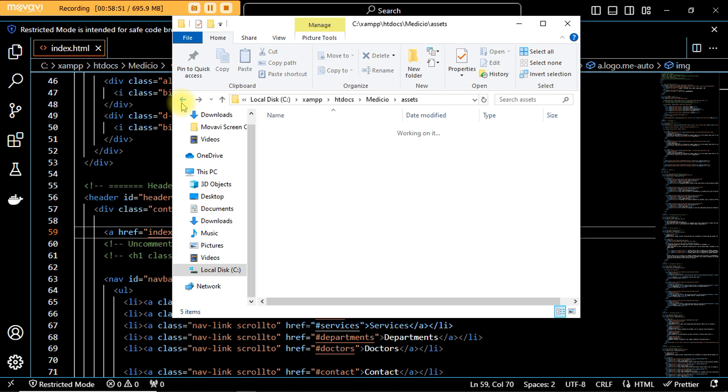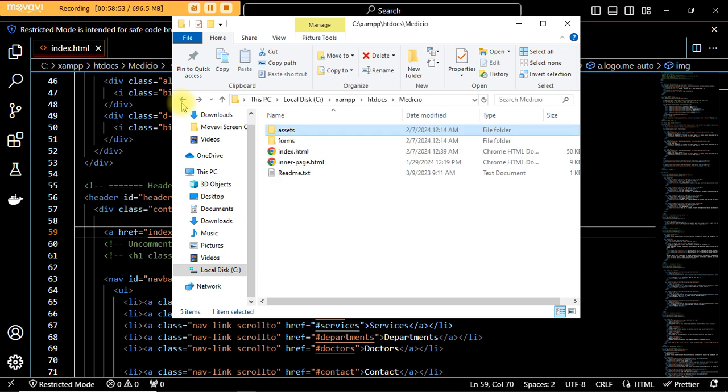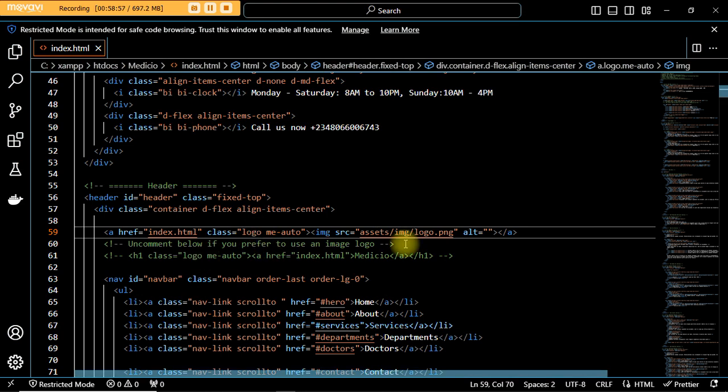But in the case where your client does not have a logo, watch this place. It says comment below if you prefer to use an image logo. All right, now let's check logo, this href index of Medicio.